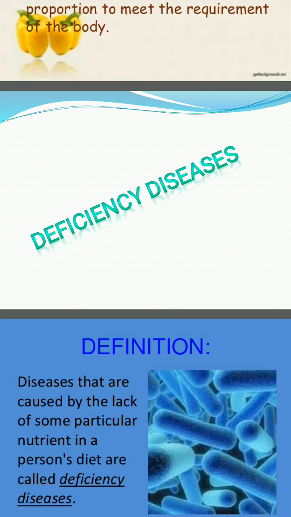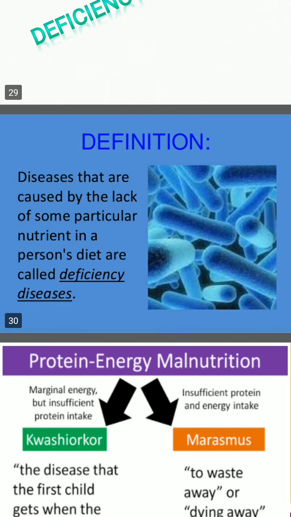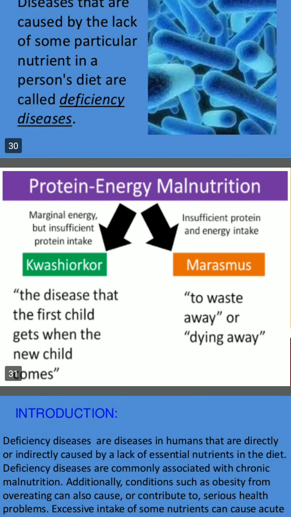Next we are going to see deficiency diseases. Now let us see the definition of deficiency diseases. Diseases that are caused by the lack of some particular nutrient in a person's diet are called deficiency diseases. PEM, protein energy malnutrition. Examples: kwashiorkor and marasmus. The disease that the first child gets when the new child comes is known as kwashiorkor. To waste away or dying away is known as marasmus.